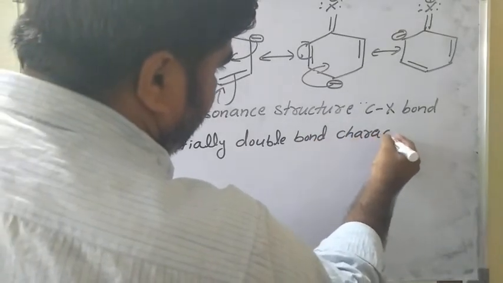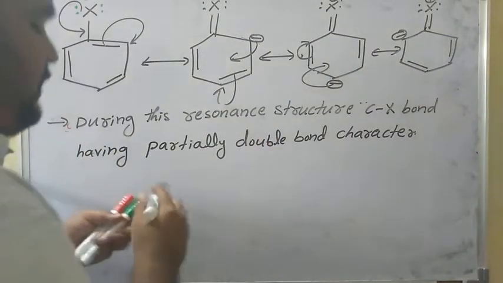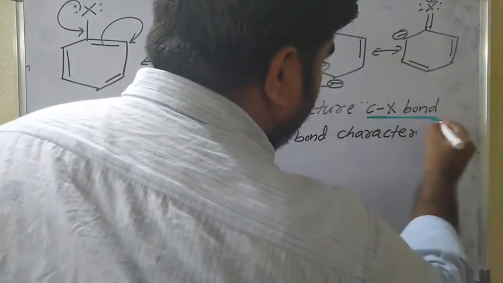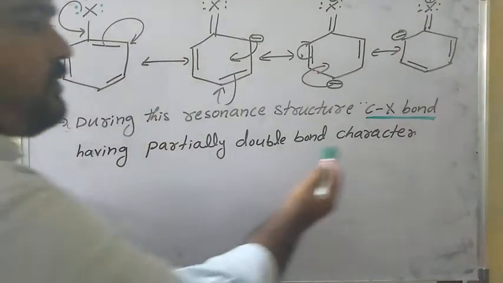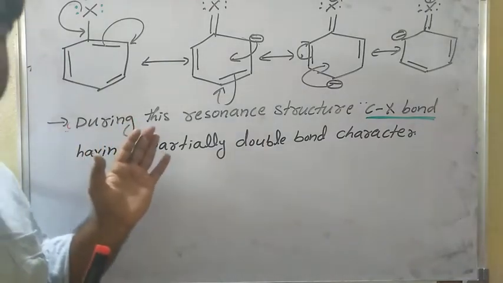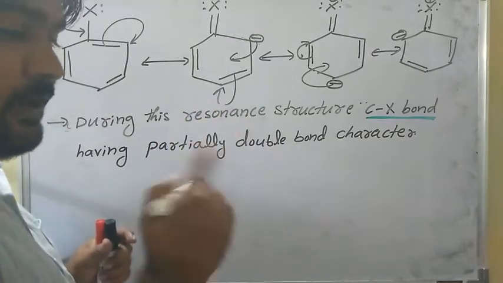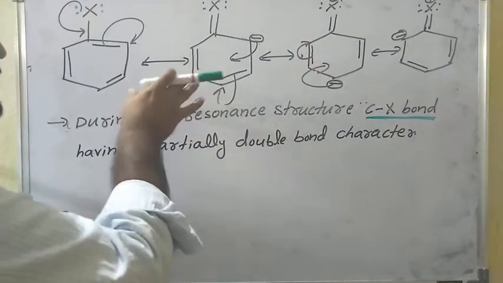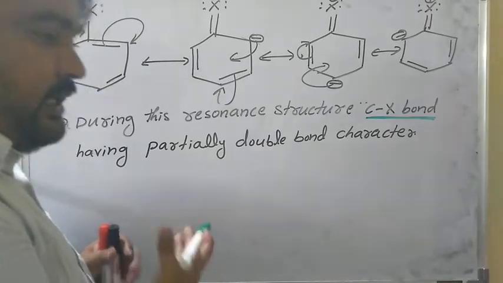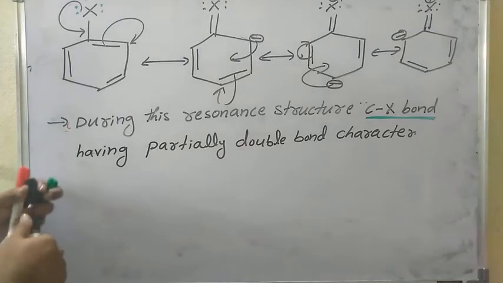So haloarenes are less reactive towards nucleophilic substitution reaction than haloalkanes. In haloalkanes, carbon and halogen have only a single bond. Coming to haloarenes, during this resonance structure, carbon and halogen have partially double bond character. It is very difficult to break the bond compared to haloalkanes.